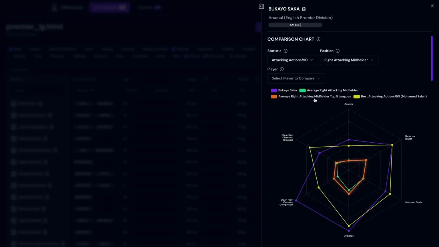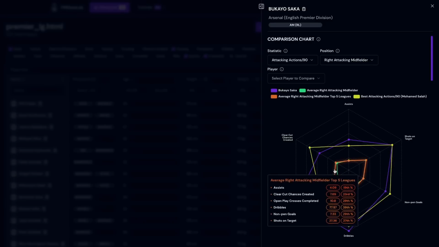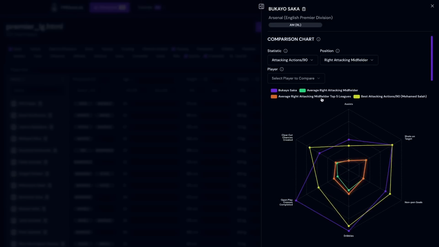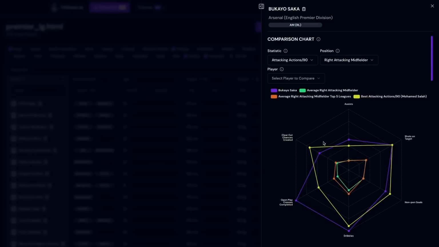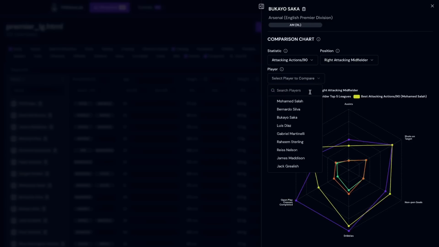The orange line is the average stat values in a chosen position that are derived from all players that played over 2,000 minutes at the end of the 2024 season from the top 5 leagues from a dataset acquired from an FM simulated save. The yellow line are the stats for the player with the highest percentile ranking in your uploaded file for the chosen statistic. This value is not affected by the position value, so you may see a player who cannot play in the selected position here. I do plan on changing this in the future. You can also compare stats with one other player in your uploaded file with the player dropdown. Here you can select a player and their data will be displayed with a light blue line.